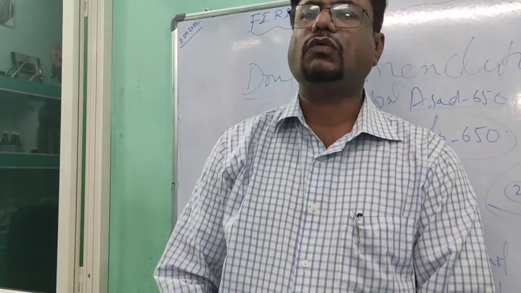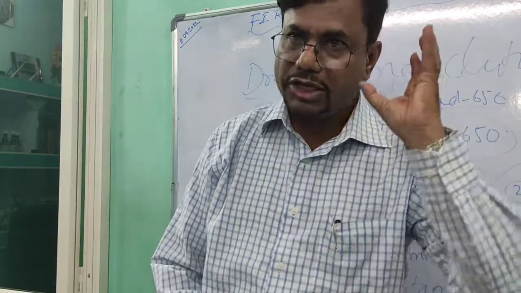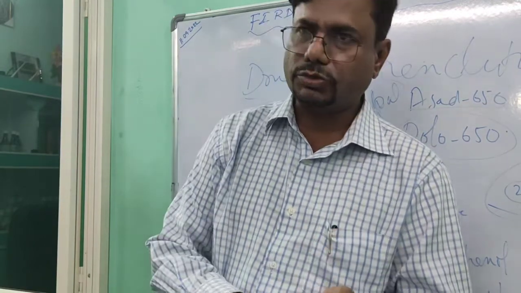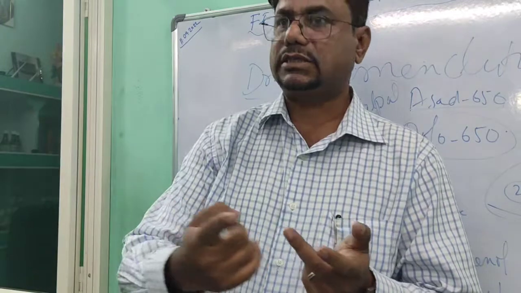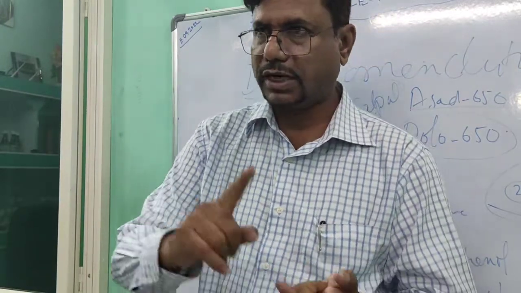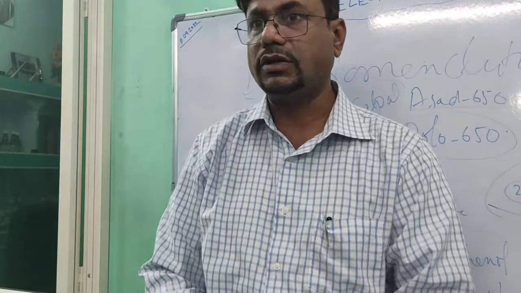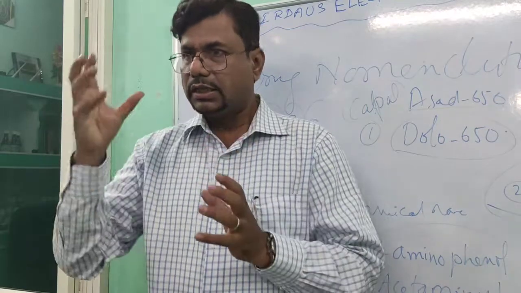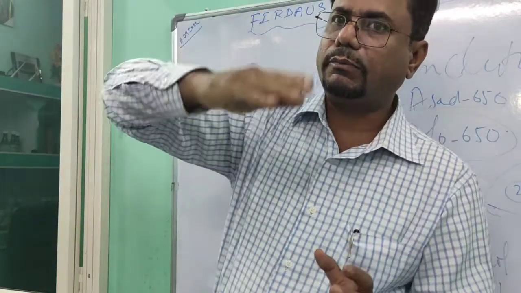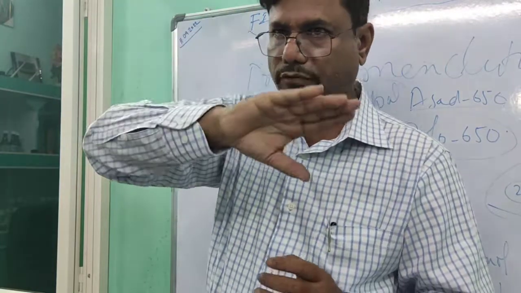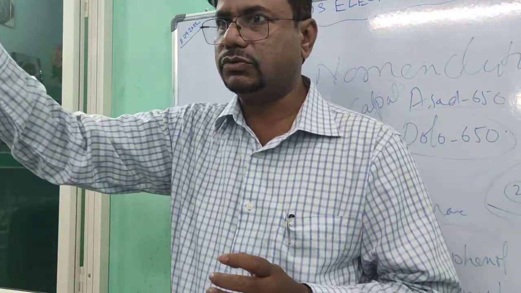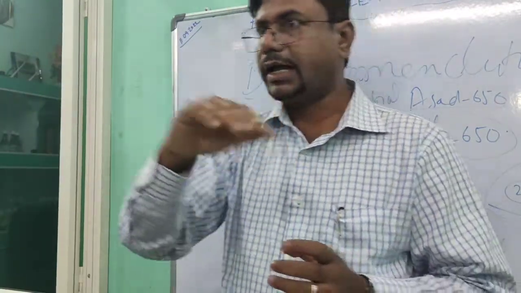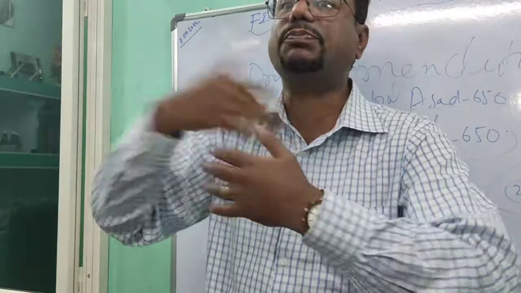In the next class we will go with pharmacokinetics: what is absorption, how absorption takes place, how distribution of the drug takes place, how it is biotransformed, that is metabolism, and then how it is excreted. For all these things, in our next class we are going to look at every place, from the drug's absorption into the blood, then to the tissues, then back to the blood, again to the tissues, again back to the blood, and how this passage and transport takes place.